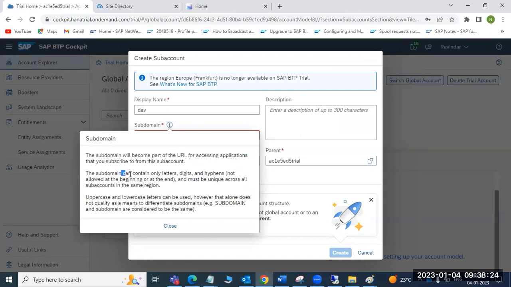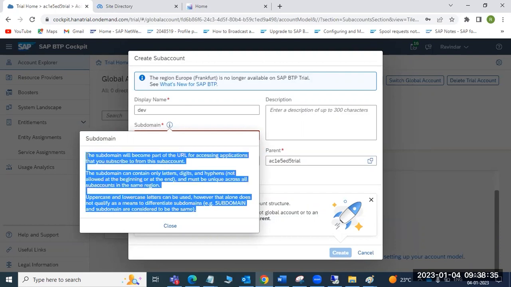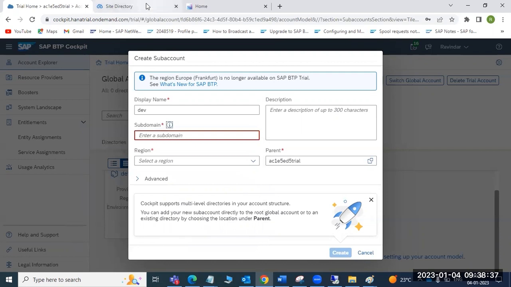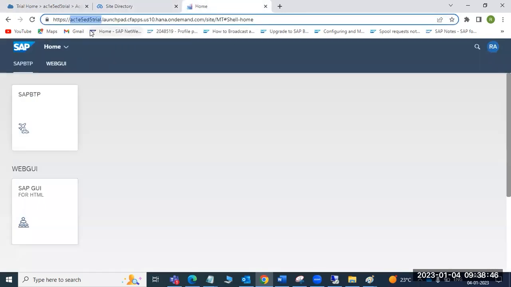The subdomain can only contain letters, digits and hyphens, nothing else is allowed. So you have to follow whatever the organization or customer wants the site name to be. Some people want, like, my company Fiori dot something, so the site will come like that.